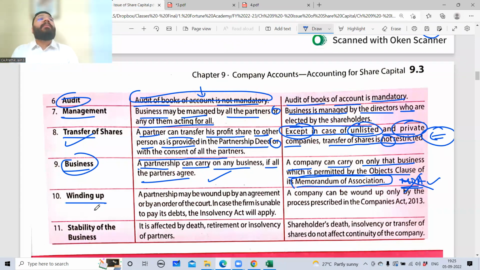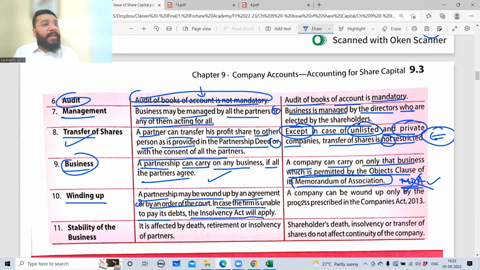Coming to winding up. Winding up means what? Closure of business. A partnership may be wound up by an agreement or by order of court. In dissolution, we agreed, and that is very, very important, guys, what all could be the reasons for the winding up of the business. So as per that, the business will be closed. In case the firm is unable to pay its debts, the Insolvency Act will apply, and by that virtue, the firm will get closed. So we have studied the closure of the business in the dissolution chapter.